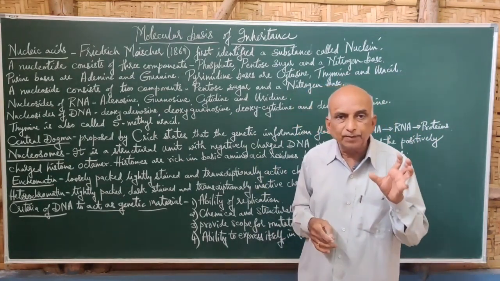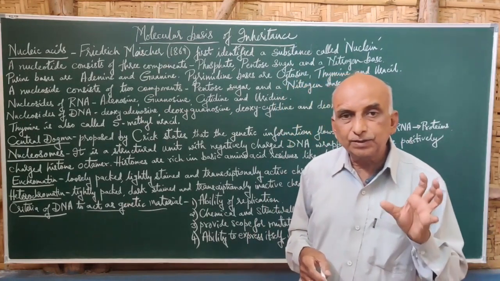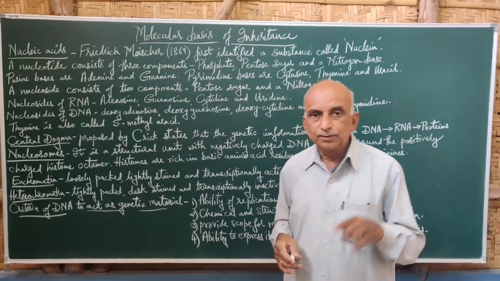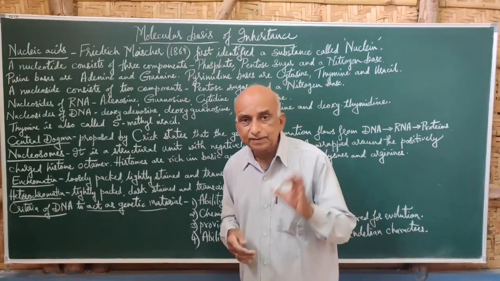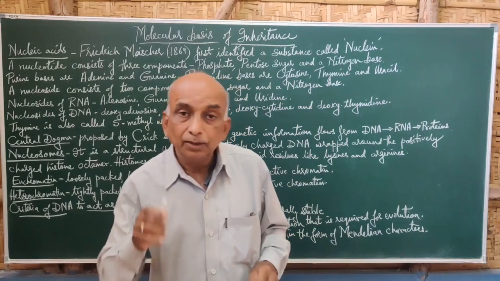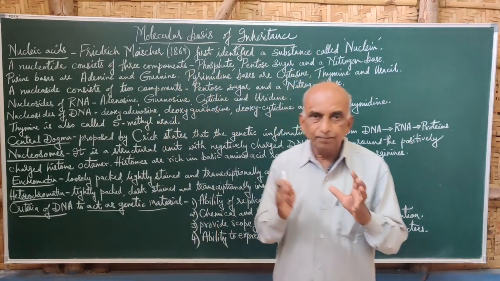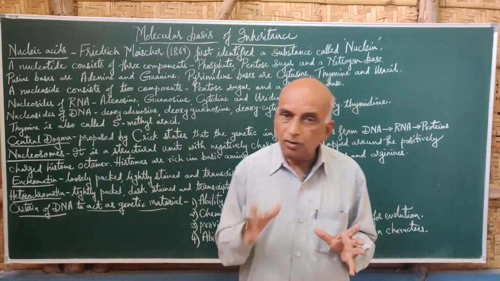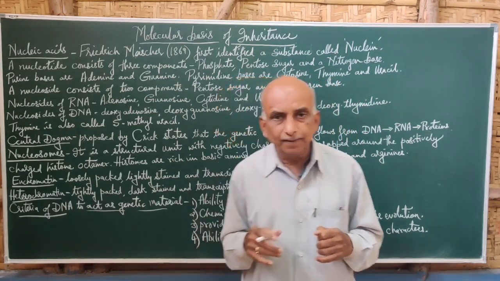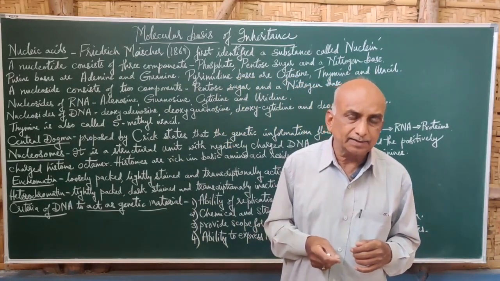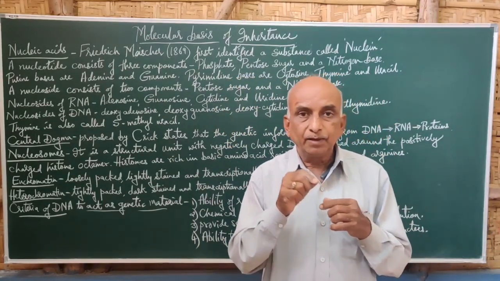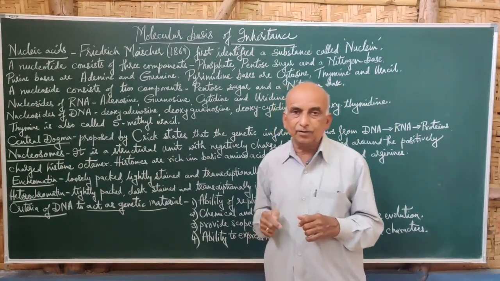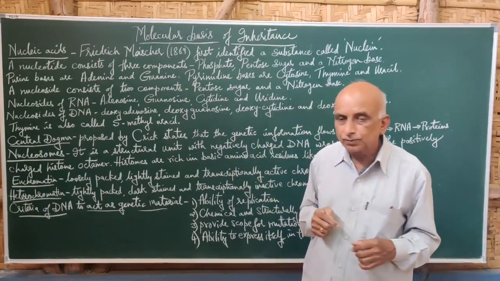So a nucleosome is a spherical body consisting of a histone octamer, 8 protein units, which is wrapped by DNA. The length of the DNA which is wrapped around each octamer is about 200 base pairs. And it is also found by certain studies that the DNA is gently wrapped or coiled around each octamer, not tightly coiled. That is what are called nucleosomes.